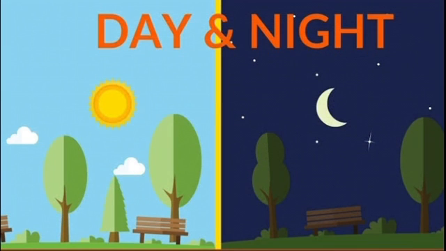Dear students, in 24 hours we see a night and a day. The night comes first, then the day. When the sun rises, we say it is day. After the sun sets, we say it is night. So we are going to learn what you do in the day and what you do at night. What comes first? Night, until the sun rises. The sun rises in the morning, so we say it is day until the sun sets.